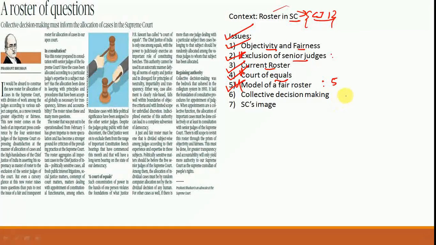Rather, this allocation should be done randomly through computer allocations. So use of technology in allocation of cases is something that has been advocated here. So this is something that you could suggest in your answers also. So that is something that is important.